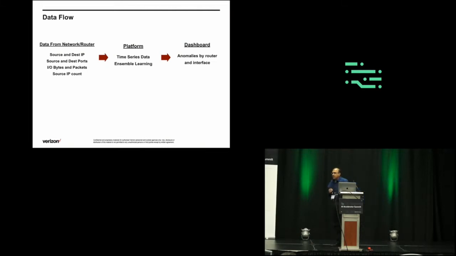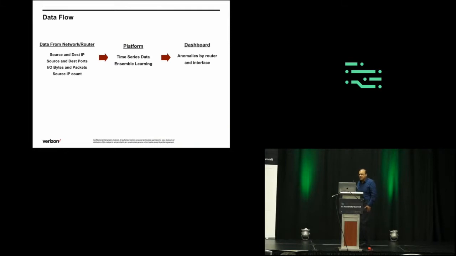And the output you see is mainly anomalies that are detected by the model, by router and by interface. If I am a security analyst, I would like to know which particular router or interface is compromised or has a threat. It can be a potential threat. Sometimes it's a false positive as well, so we have to make sure that our model is accurate in a way that it mitigates the false positives and reduces those numbers.